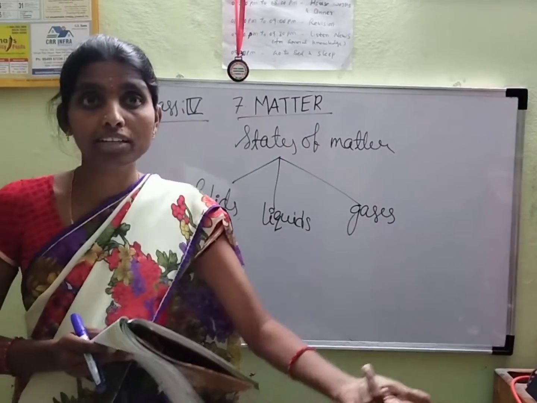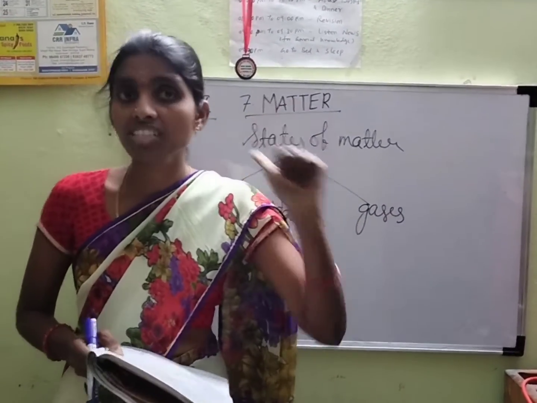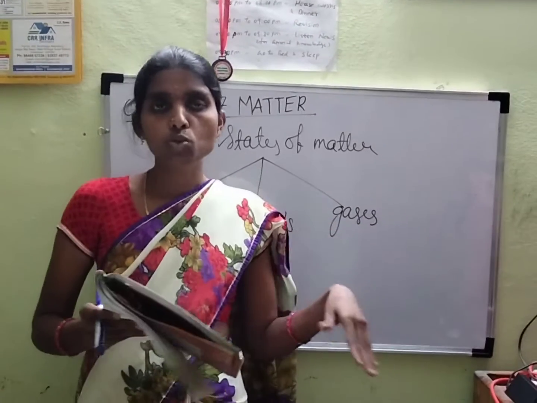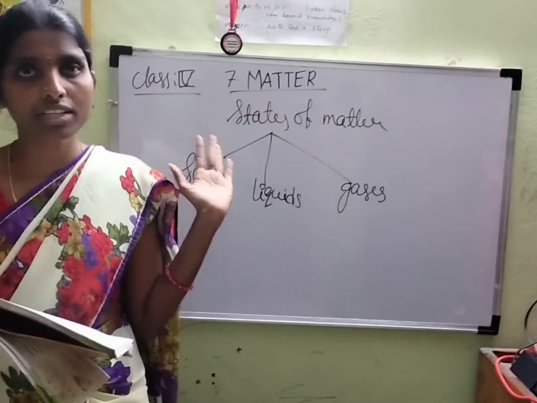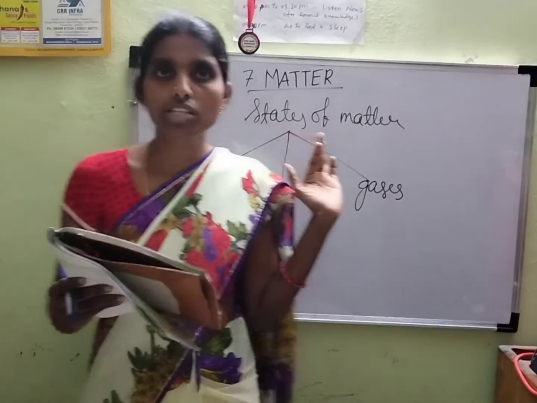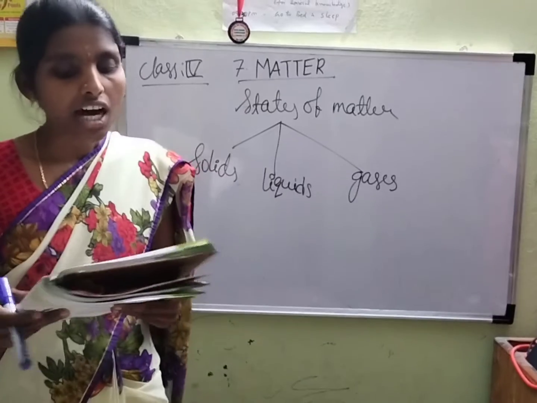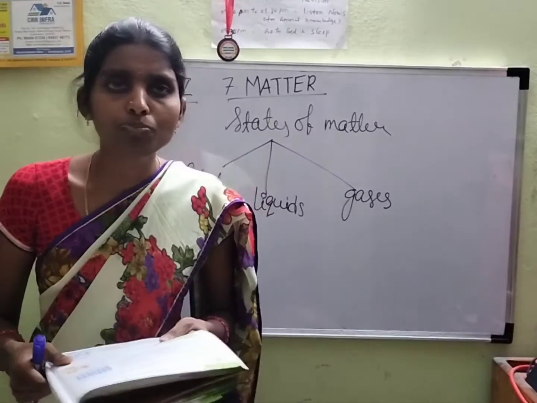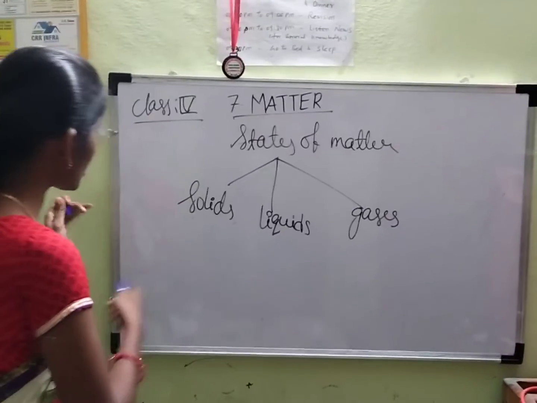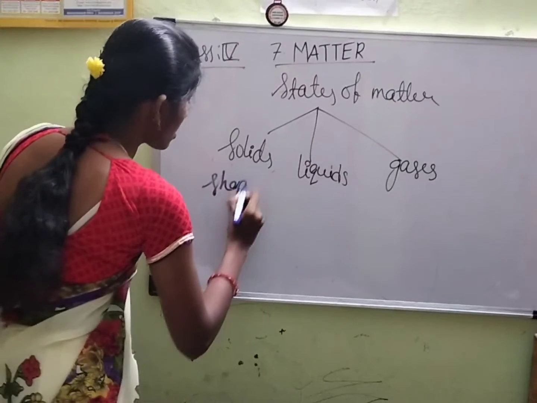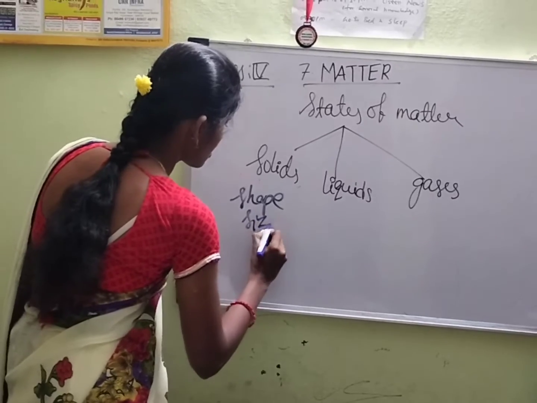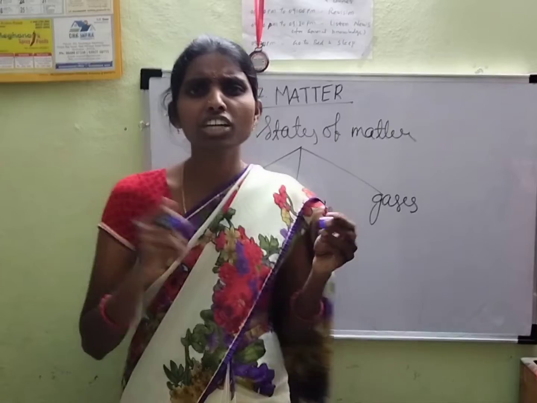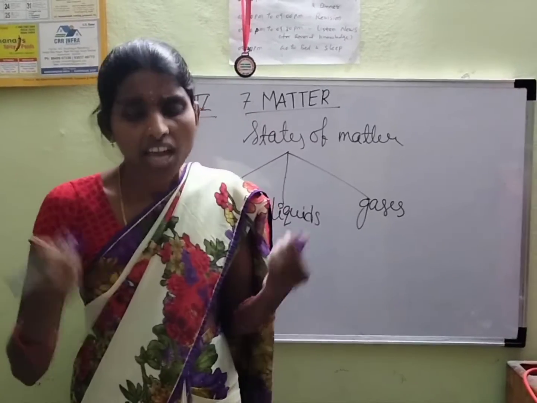How many states of matter? Matter exists in three states. What are the three states? Solids, liquids and gases. Now we are going to discuss the states of this matter one by one. See here, first we go to solids. What is given here? Solids are substances that have a fixed shape, size and volume. Solids have a fixed shape as well as fixed size and fixed volume.